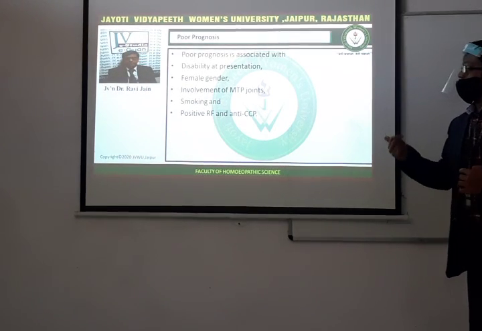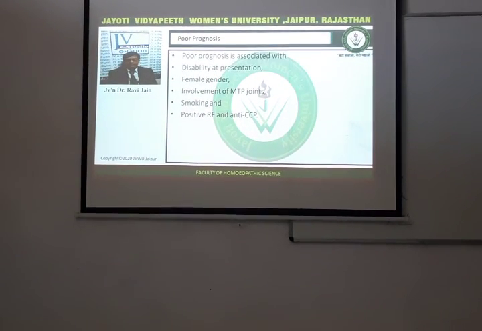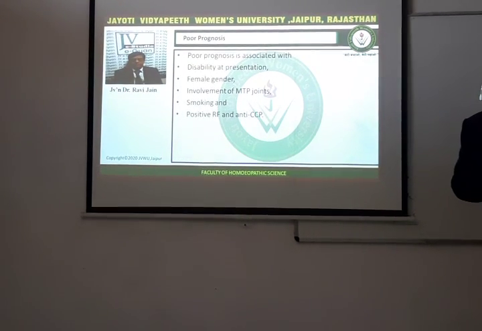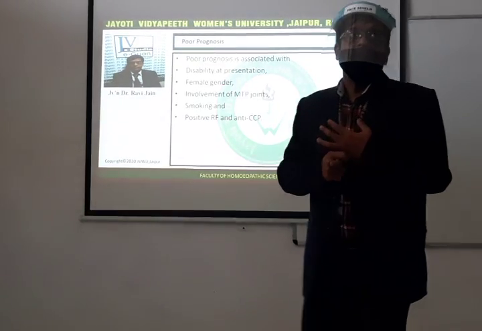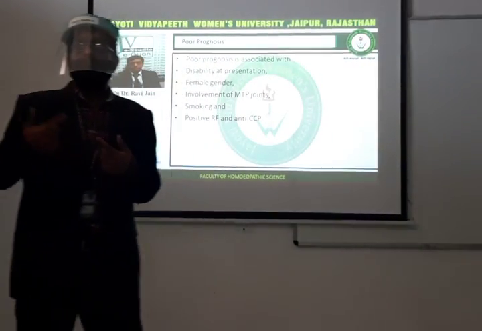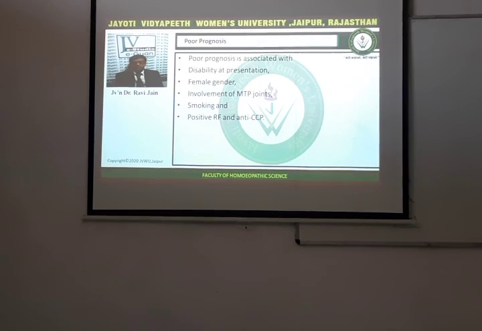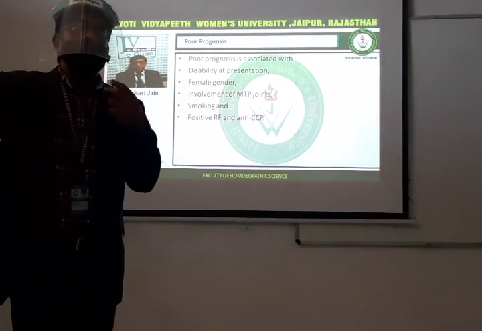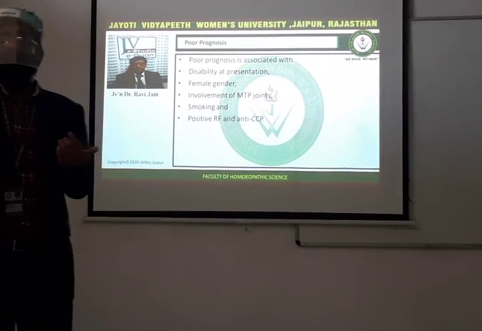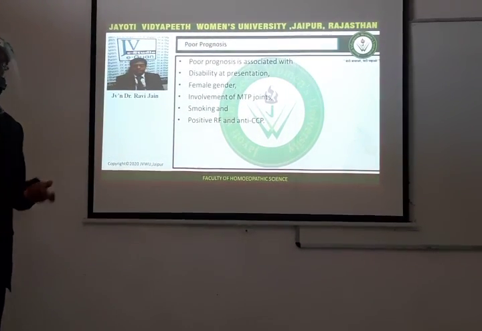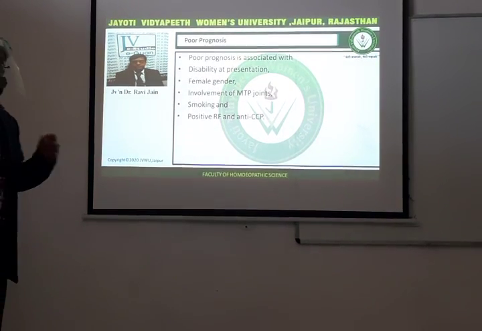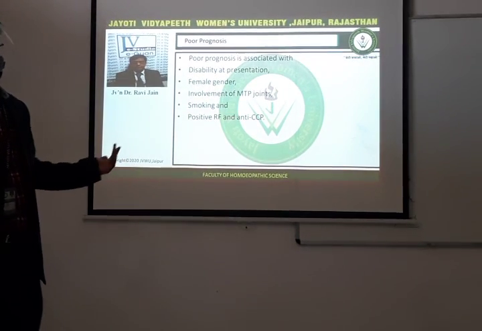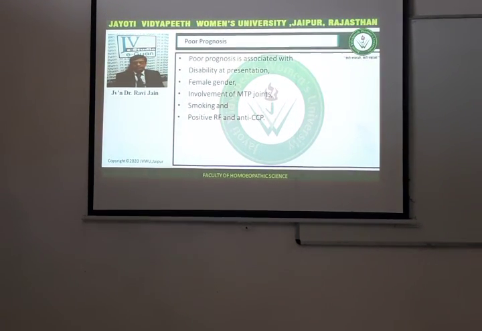So, poor prognosis is associated with, if a patient is coming to us with, number one, disability. The more the disability, the more difficult it is to cure the patient with rheumatoid arthritis, and the severity of the disease will be more. So, disability at presentation, and female gender. If a female is coming to you with rheumatoid arthritis, she is more prone to development of the extra-articular manifestations and other complications of rheumatoid arthritis. Involvement of MTP joint. What is MTP joint? Metatarsophalangeal joint. If the metatarsophalangeal joints are involved, that is also a poor prognosis.